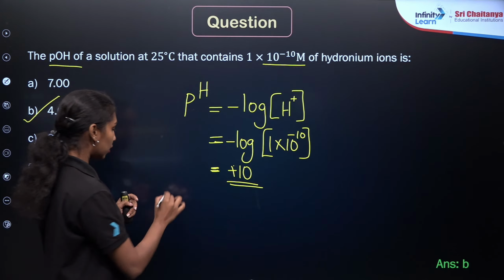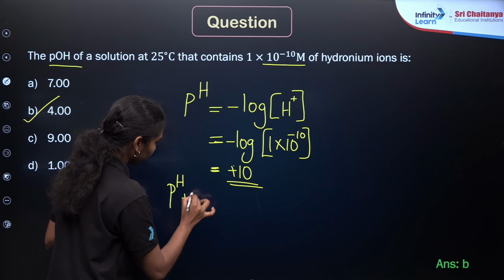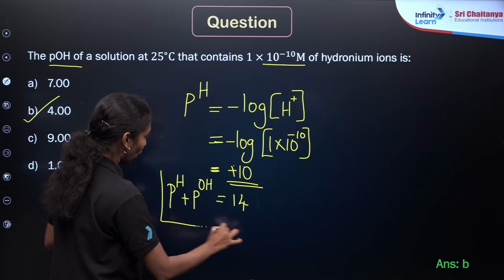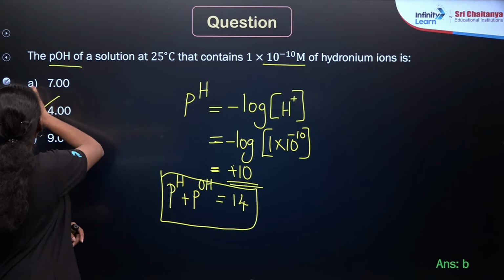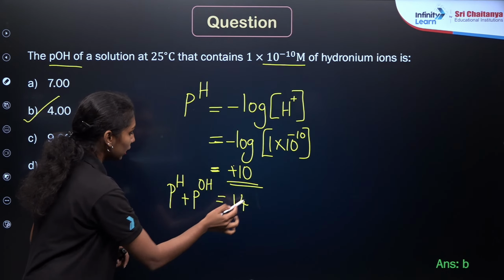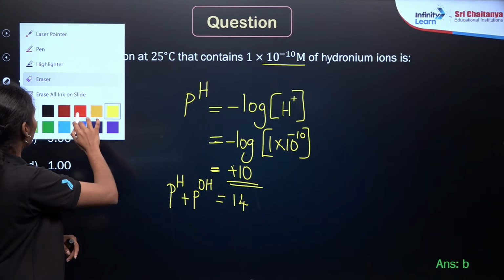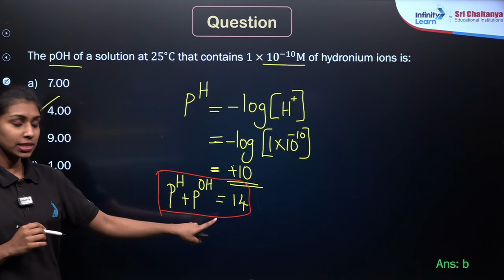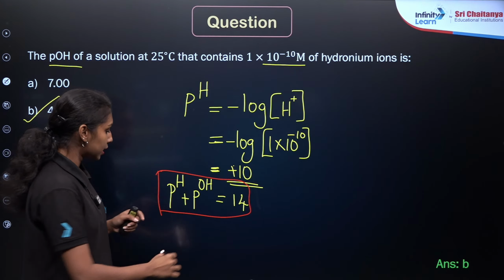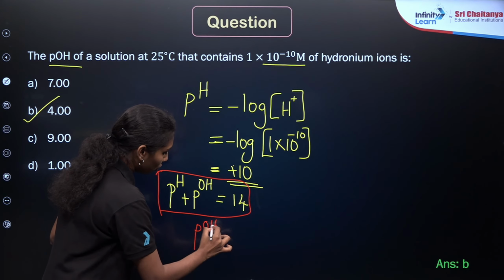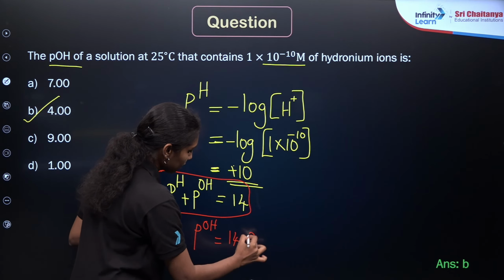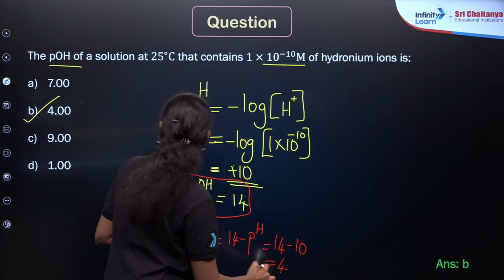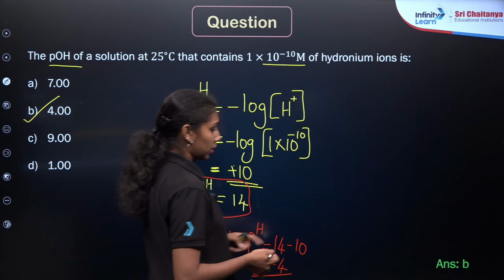There is another formula whenever we take pH and pOH together, right? pOH and pH together will be equal to 14. This is a ready-made formula you have to keep in mind. In higher classes, we will discuss the derivation of this formula. So now we need to find out the pOH of the solution, right? How can we find the pOH? We can take the difference between 14 and the pH. pOH is equal to 14 minus pH, that is 14 minus 10, which is 4, option B. Is that clear?